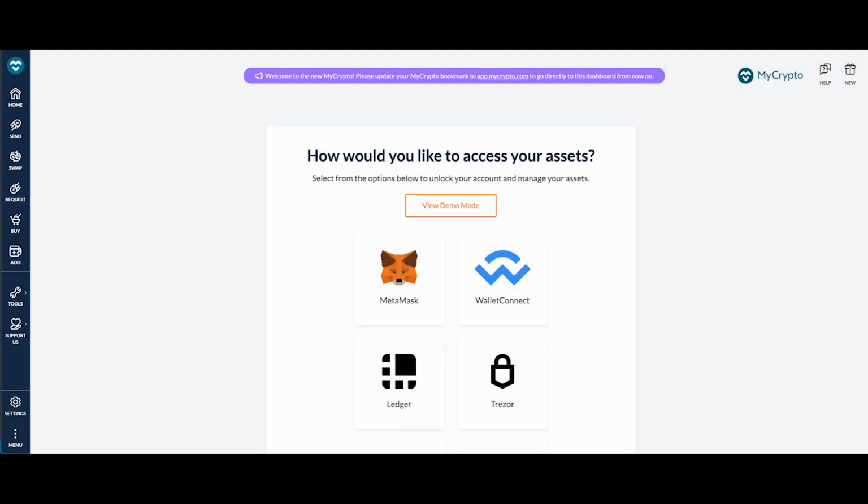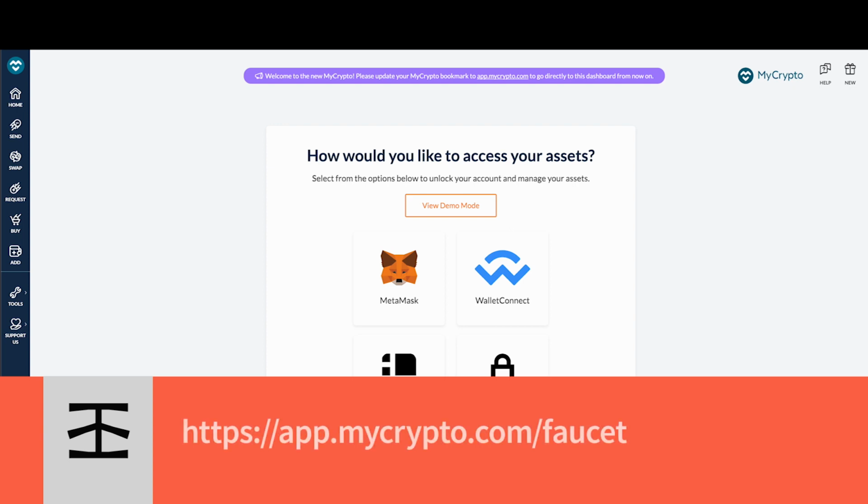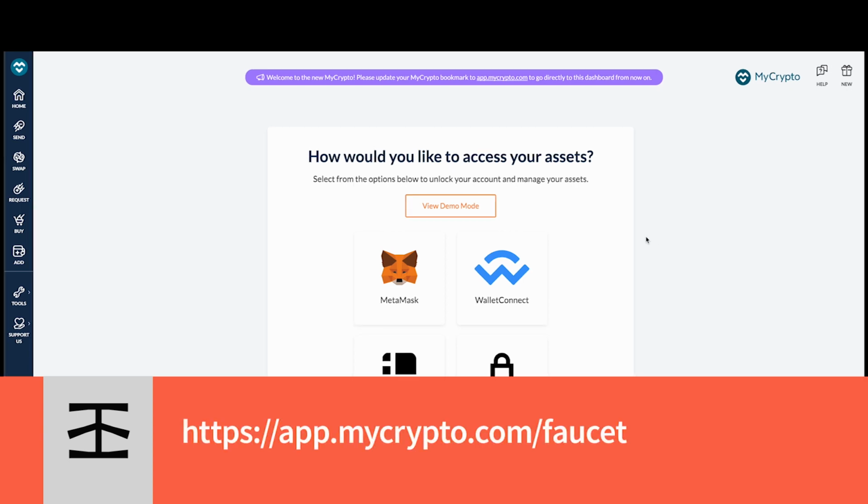So we are going to need some testnet ETH in our MetaMask wallet to deploy our contract and to mint our NFT. Faucets are community resources that give out testnet ETH for free. Let's navigate to app.mycrypto.com/faucet. Link your MetaMask wallet.